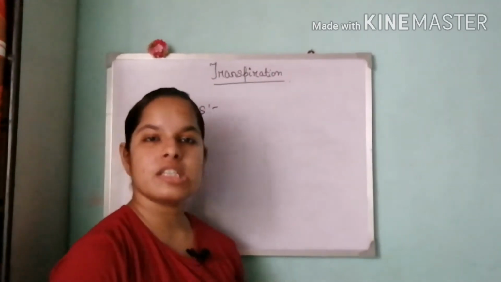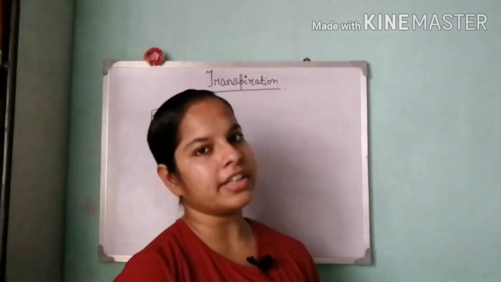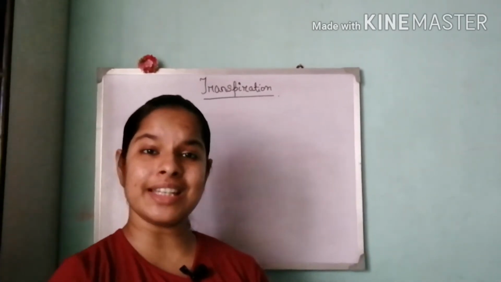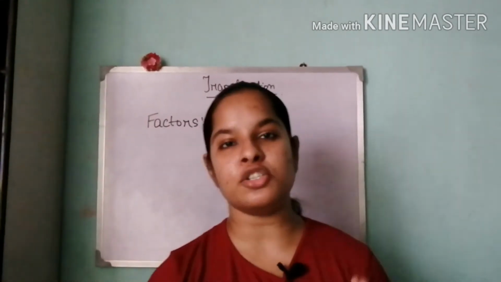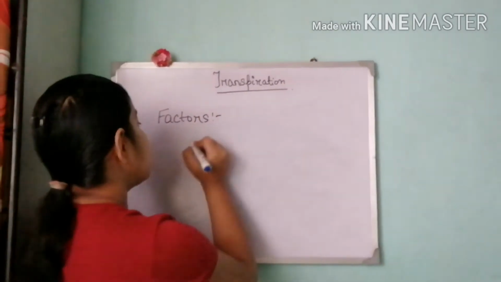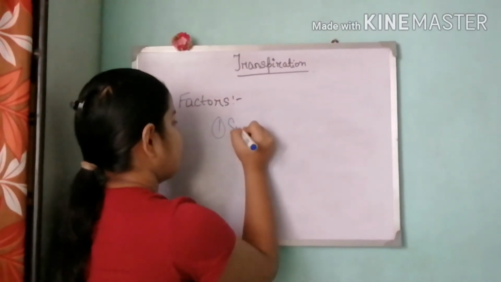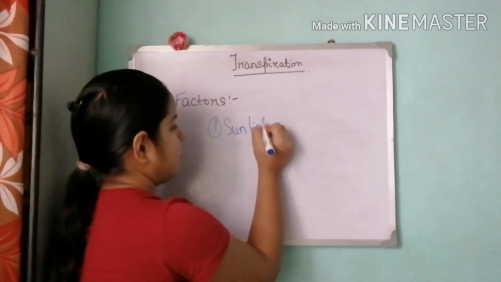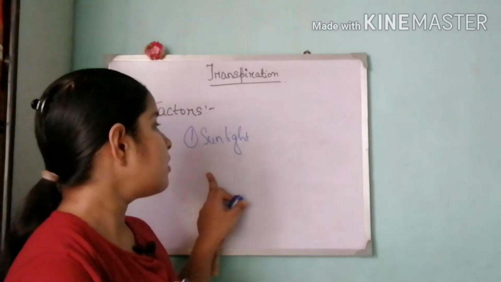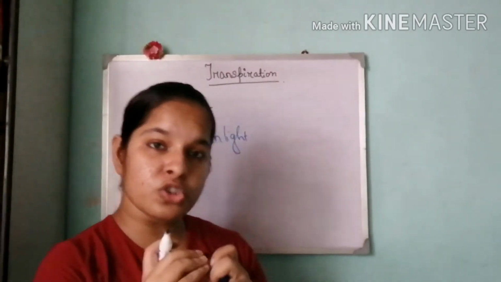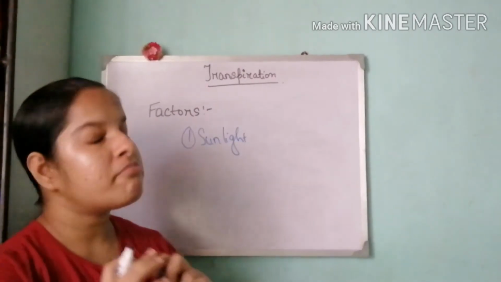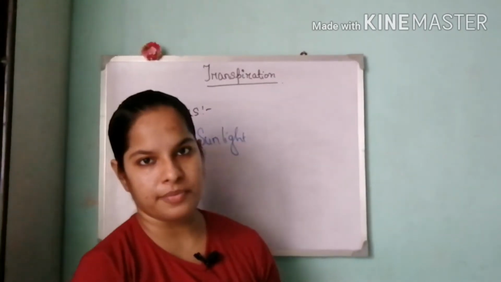Now we are going to discuss the factors affecting transpiration. We know the rate of transpiration is basically affected by atmospheric conditions. What are the atmospheric conditions? Number 1 comes sunlight. Depending upon the intensity of the sunlight, the opening or closing of stomata is related. So indirectly, sunlight plays a major role in the rate of transpiration.